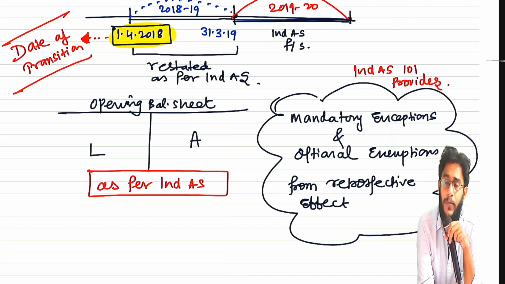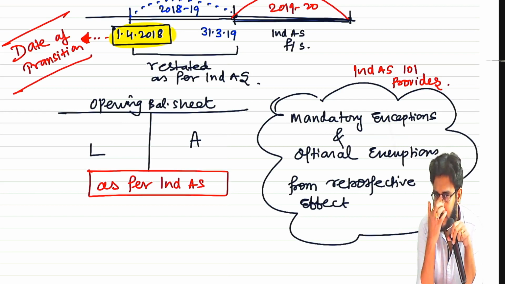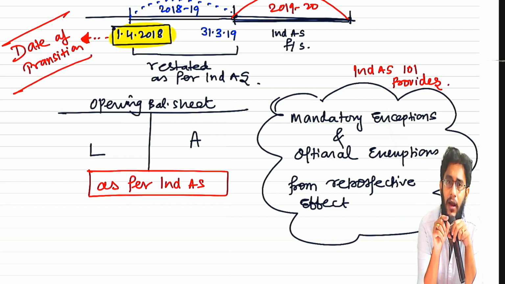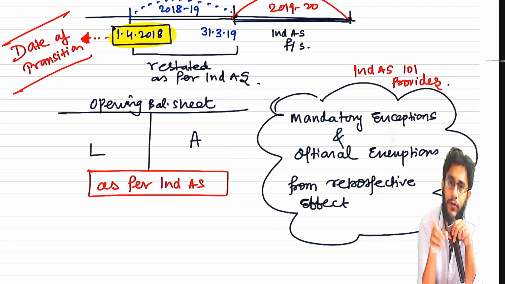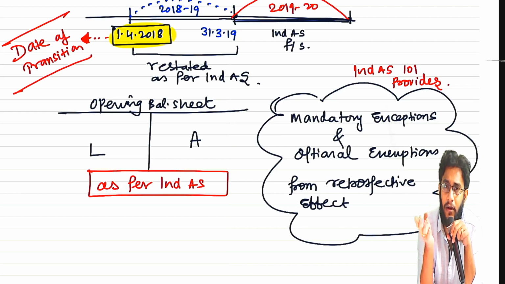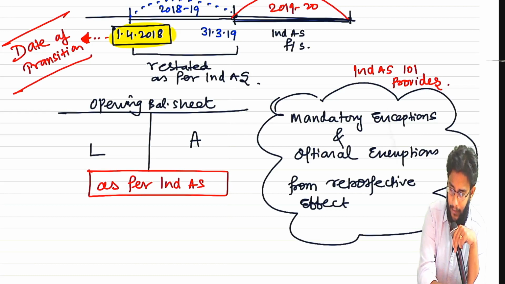The other one is optional exemption. That means if you want to follow the retrospective approach, you can do that. If you do not want to follow the retrospective approach, then we have some exemption for you. So the general rule is like this: you have to apply every Ind-AS retrospectively in this opening balance sheet. Some exceptions, some exemptions are there. Exception, you are not supposed to do retrospective. Exemption, you have a choice. If you want, you can skip retrospective effect, or if you want to apply Ind-AS from the very beginning, you are free to do that as well. Okay.